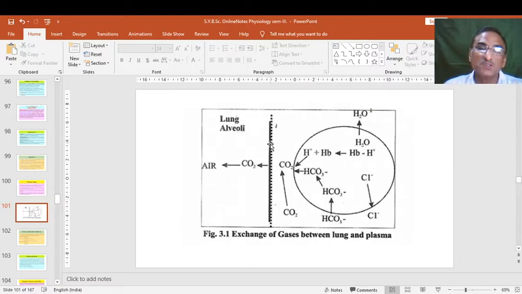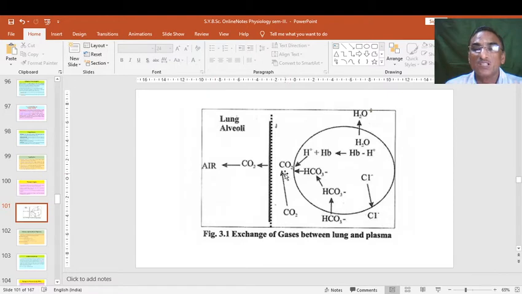Suppose this is the wall of alveoli, or wall of lungs, in which the alveoli are there. Alveoli are nothing but small, very thin membranous air sacs on which blood capillaries form a network, and in that network the exchange is carried out.